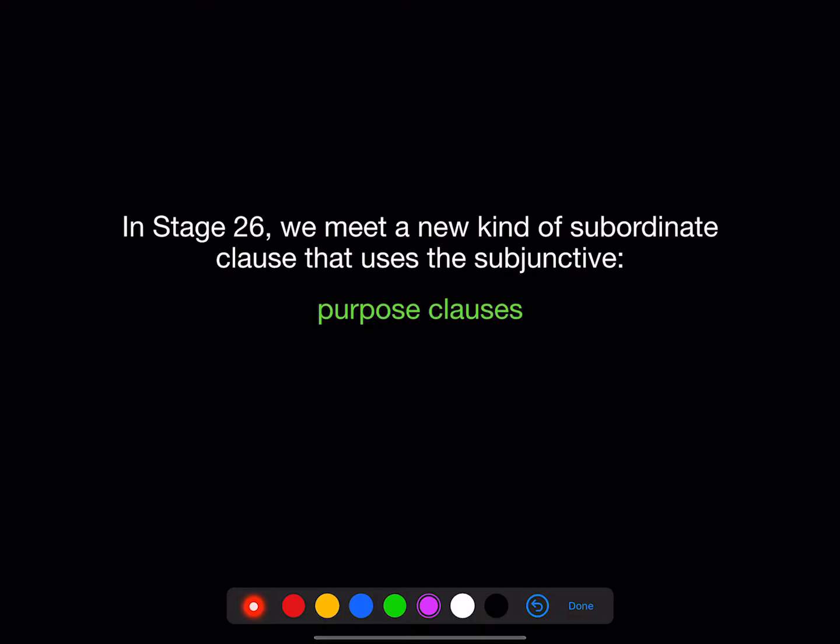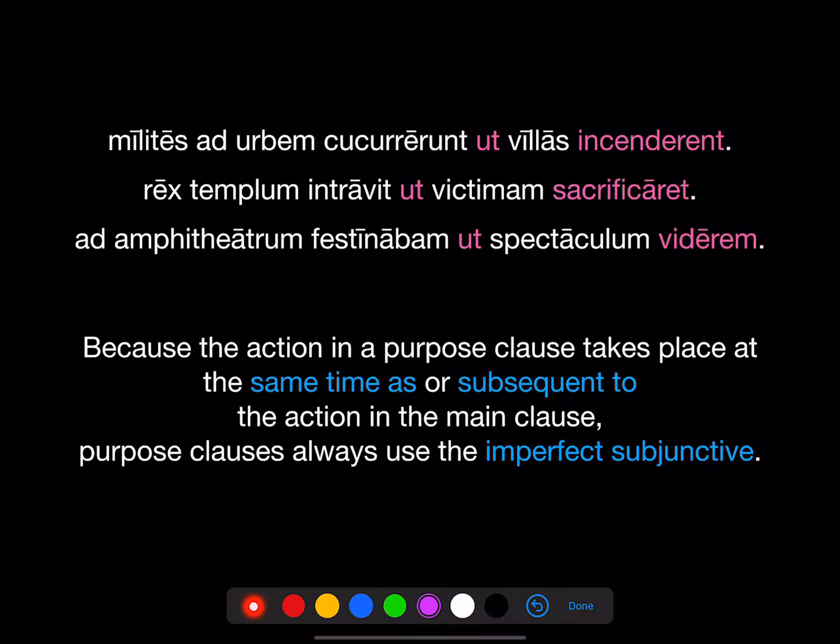In Stage 26, we meet a new kind of subjunctive clause that uses the subjunctive: purpose clauses. So let's look at some examples of purpose clauses. And you're going to see that they have ut and the subjunctive. So first, milites ad orbem cucurrerunt ut vilas incenderent. The soldiers ran toward the city in order that they might burn the houses. Okay, ut and this, which is an imperfect subjunctive.